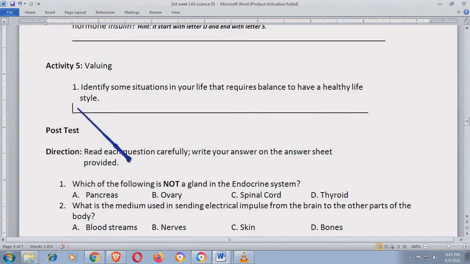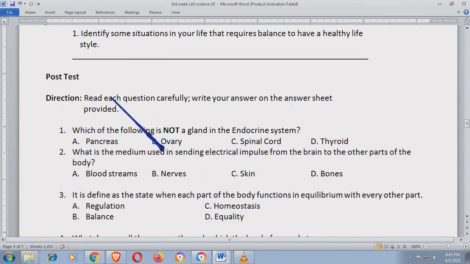So, and anyway, ano ba dito, no? Ano ba yung mga sitwasyon sa buhay natin na kailangan ng balanse para magkaroon tayo ng healthy lifestyle? So, binigyan ko na kayo ng idea. Okay. Now, post-test natin. Direction: Read each question carefully. Write your answer on the answer sheet provided.